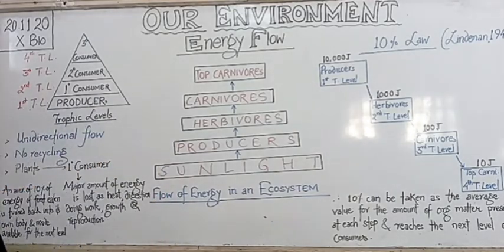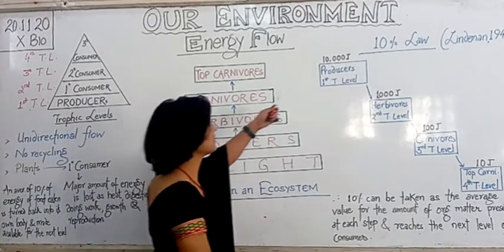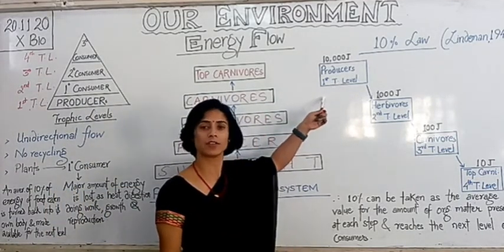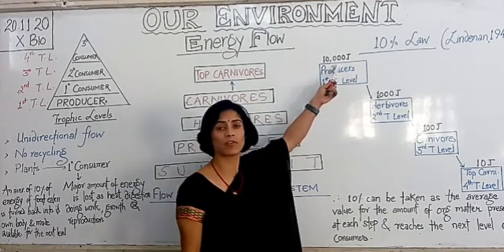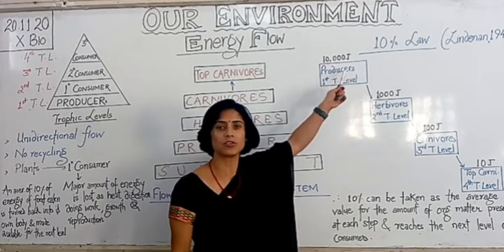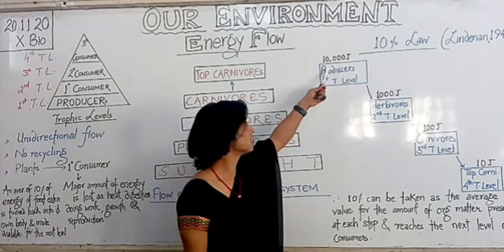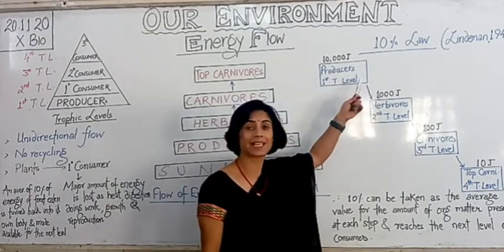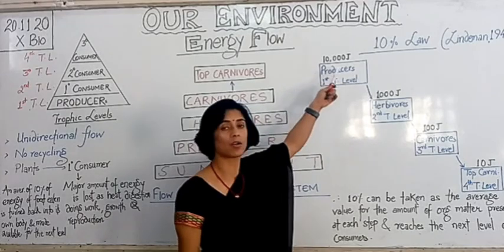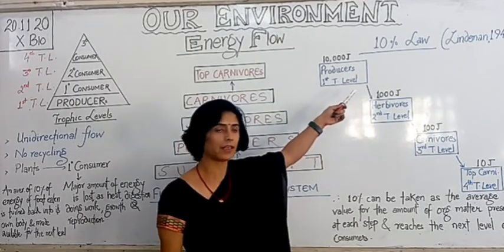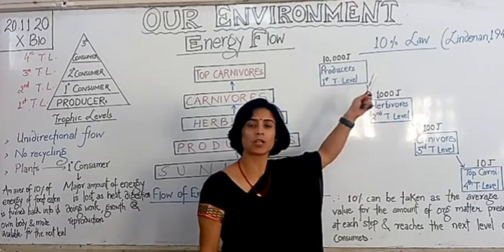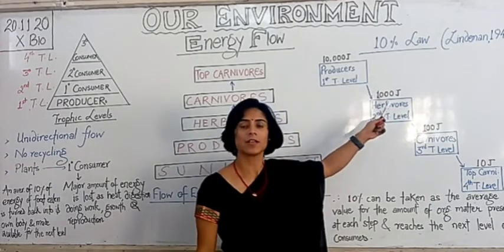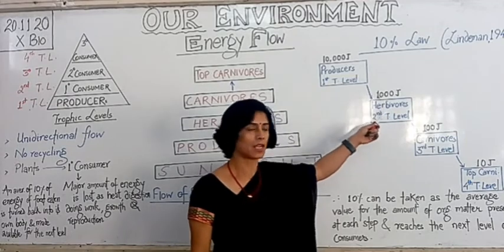Let us understand it with one example. These are the producers, which occupy the first trophic level. Suppose the amount of energy in the producers is 10,000 joules. Only 10% of 10,000 joules, which is 1000 joules, gets transferred to the next trophic level, the primary consumers or herbivores.